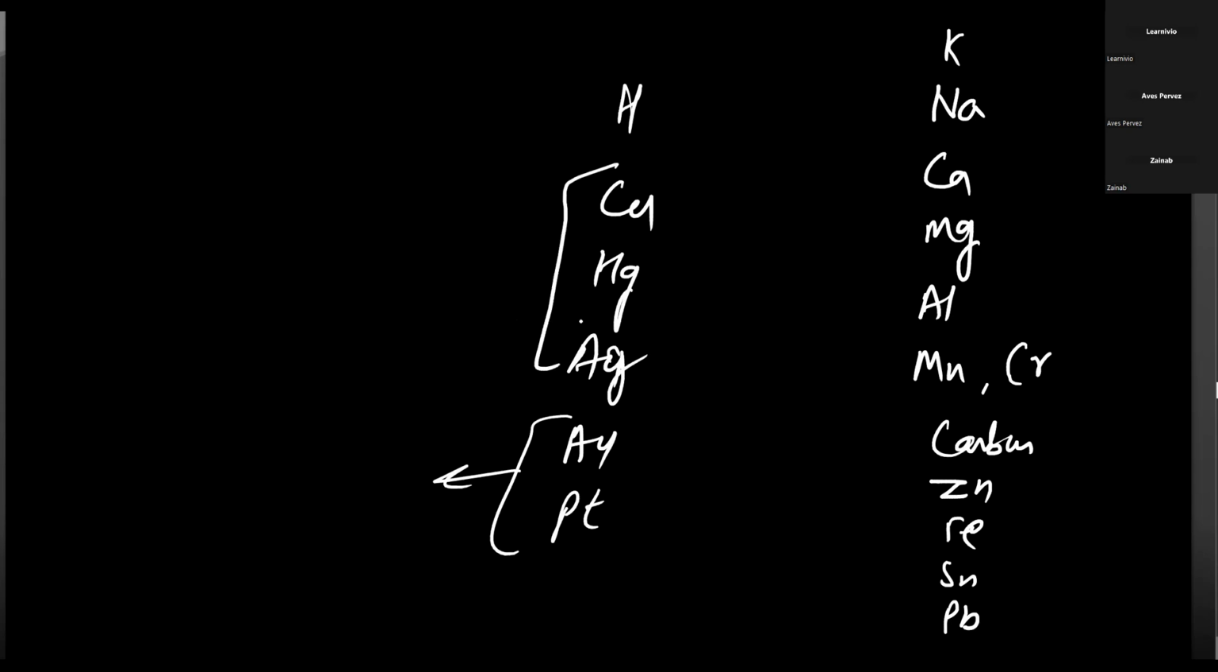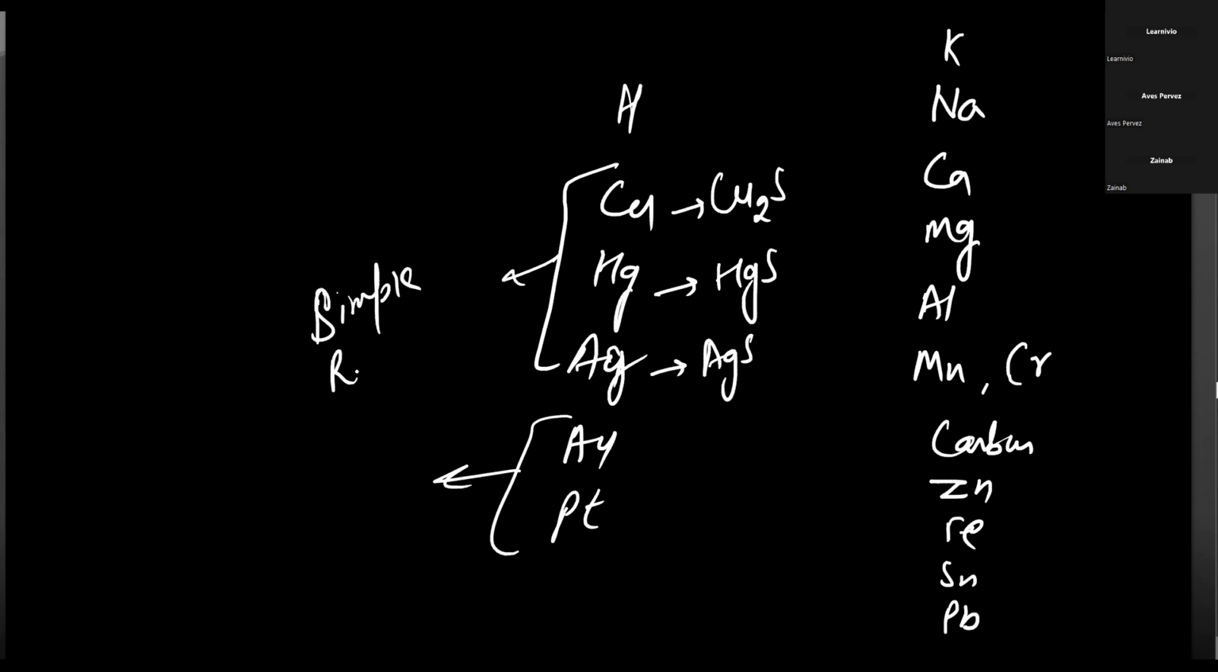These elements, Hg, Ag and Cu, occur in ores. Like Cu occurs in the Cu2S form, Hg occurs in the form of HgS, and Ag occurs in the form of Ag2S. If they exist in sulfide form, then they can be extracted by simple roasting. Roasting is just heating it and you will get the metal. For example, if you have Ag2S,